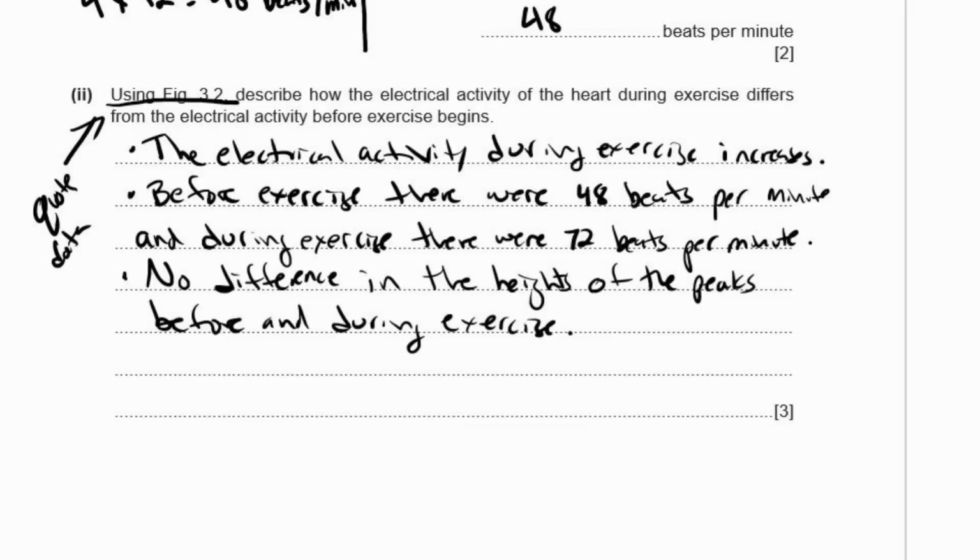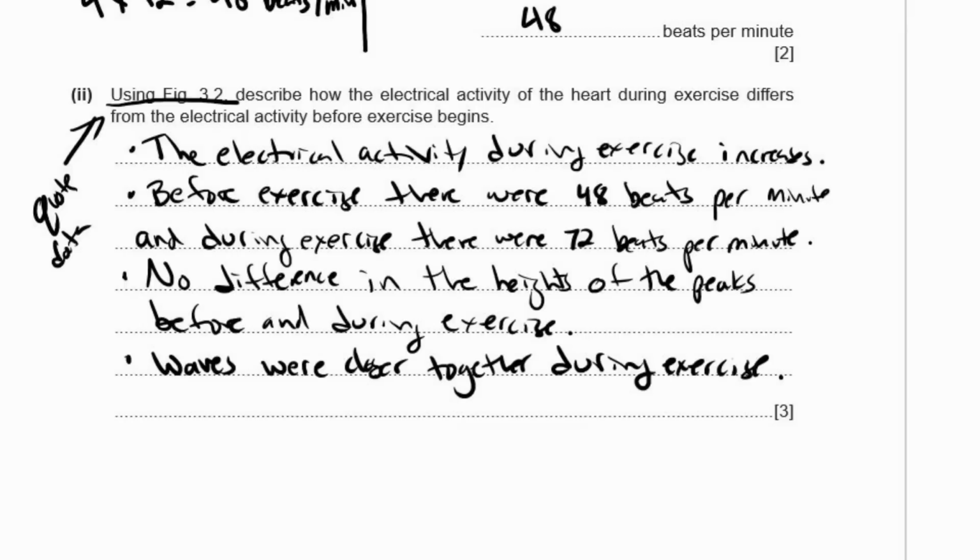This final point is very similar to the first point. It's different, but it's another thing you can put down. The waves were closer together during exercise. So you could say the electrical activity during exercise increases because the waves were closer together during exercise, and that would be 2 marks. And then quote a data point. So that's 4 possible marks for a 3-mark answer. You should be fine.